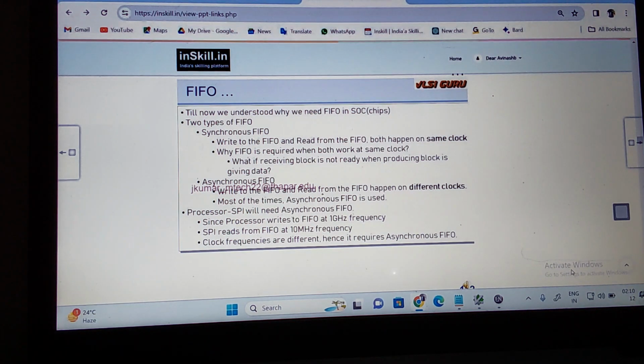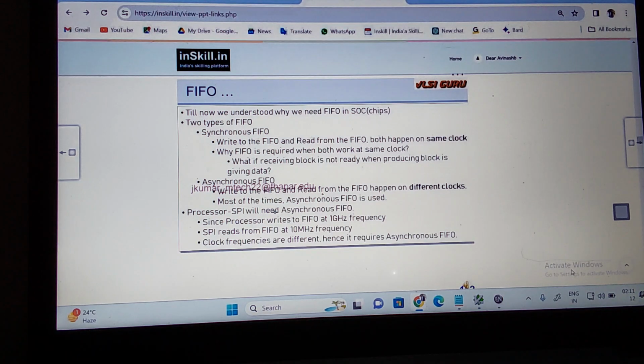The first in, first out concept you can implement using two ways. One way is what we call synchronous first in, first out. The other one is asynchronous. By looking at these names you can understand what is meant by synchronous and asynchronous. Synchronous is: use the same clock. I'm not talking about positive edge and negative edge. Write to the FIFO and read from the FIFO both happen at the same clock. I can use only one always clock to do the read and write operations, always at the positive or negative edge of the clock. Are you understanding? This is what we call synchronous first in, first out.